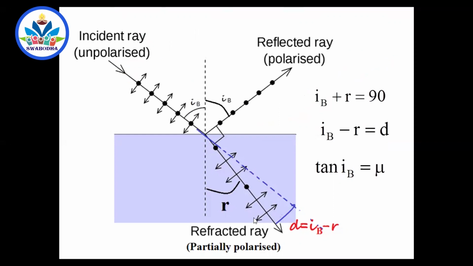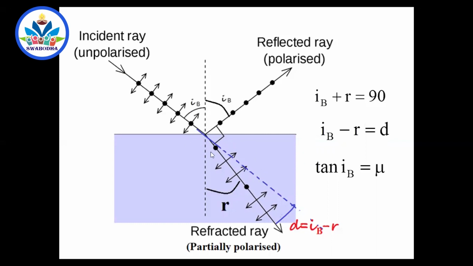And you can ask me, sir, then won't we get completely polarized light after refraction? Yes, possible. What you have to do is pass this refracted light again through another glass slab. Again, when it passes through another glass slab, these will be absorbed. So by multiple refractions, that means making the refracted light pass again and again through different glass slabs, the degree of polarization becomes more and more.